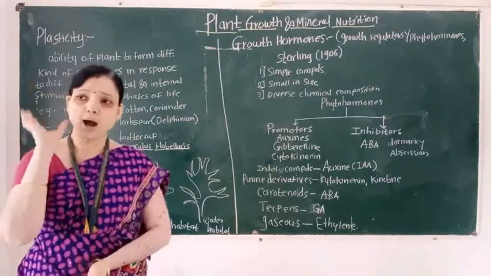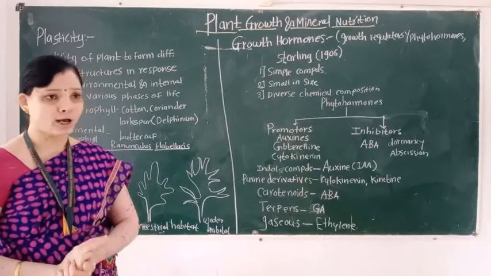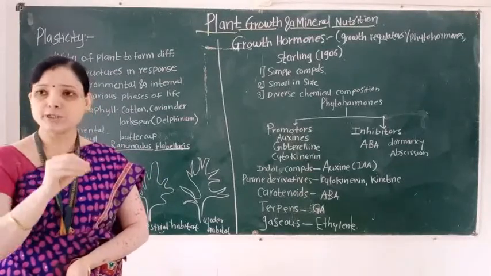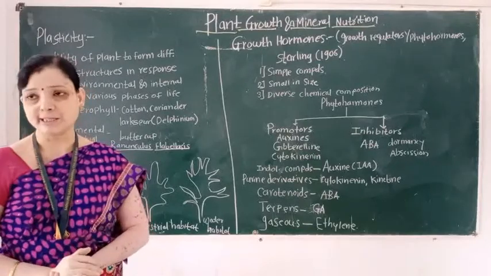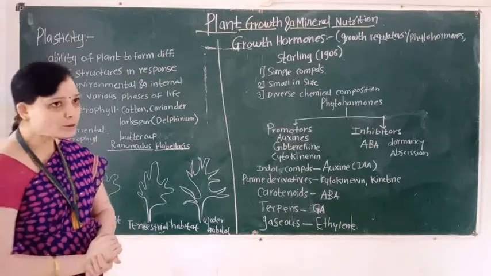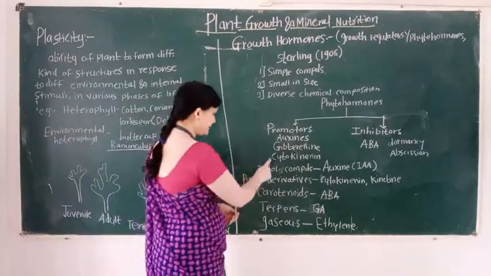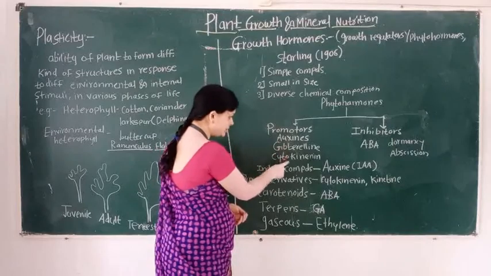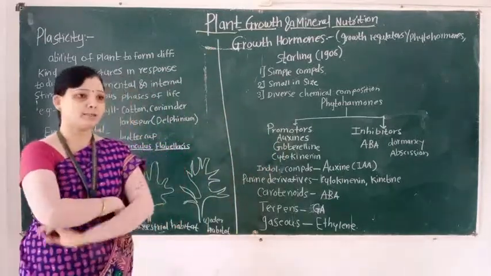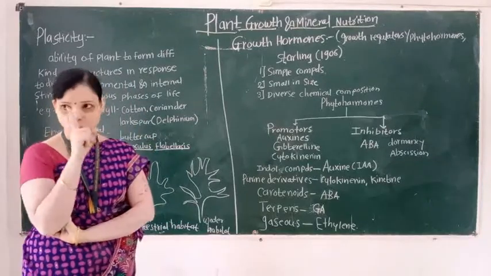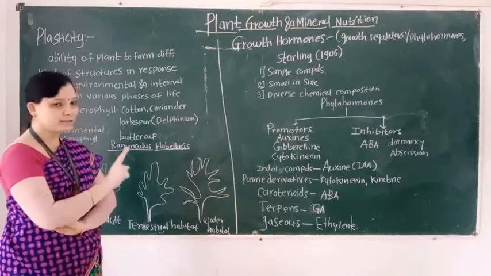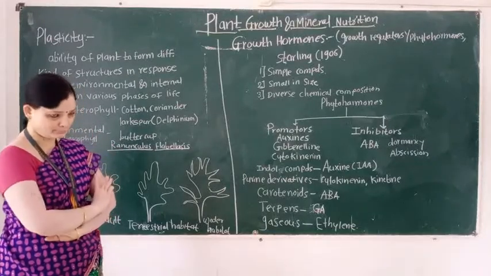So out of 5 plant growth hormones, which are called promoters and which growth hormones are called inhibitors? So here remember this point. Promoters are auxin, gibberellin and cytokinin. Examples of the promoters are, first example is auxin, second example is gibberellin and third example is cytokinin.